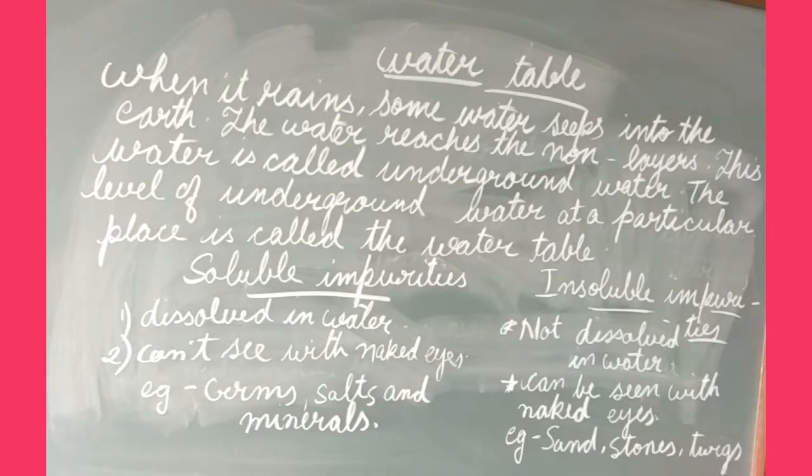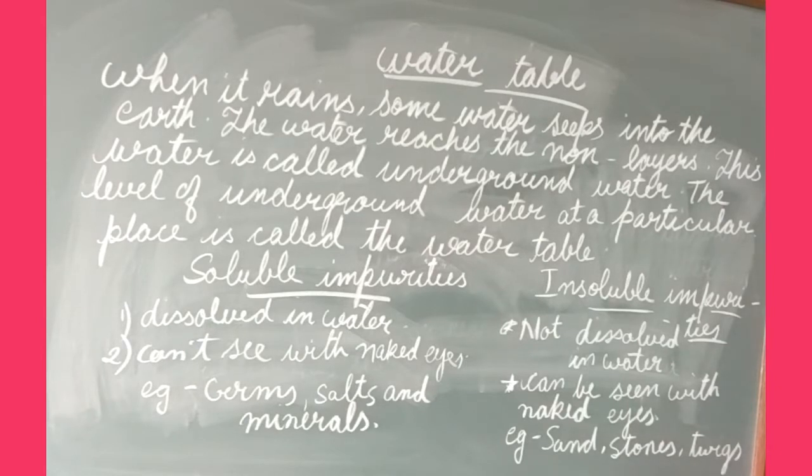Some water seeps into the earth, goes inside the earth, and it reaches the rock layer. This water is called underground water. That water is known as what? Underground water. The level of the underground water at a particular place is called the water table. Now it is clear to you all about the water table. What is the water table?